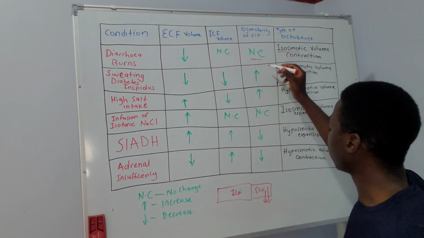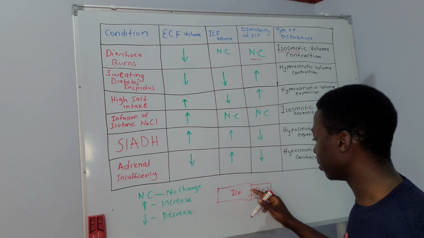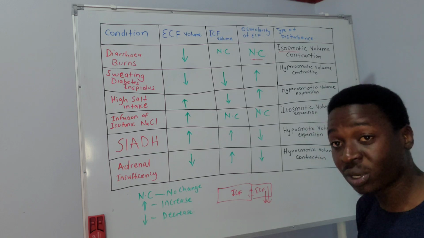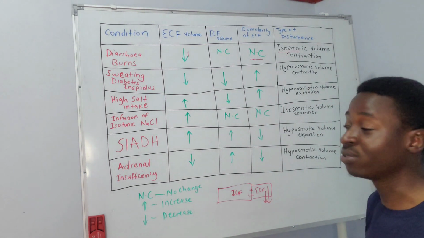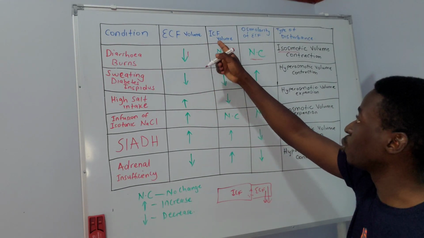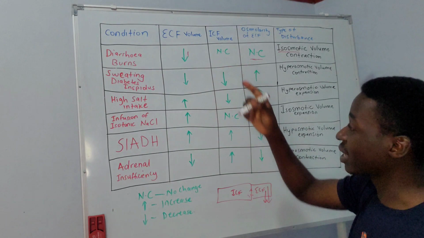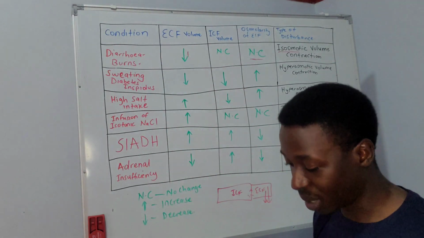No change in osmolarity, so we don't expect exchange of fluid between these two compartments. But because of extensive fluid loss, we expect a decrease in the extracellular fluid volume. And because there is no fluid shift between these two, there is no change in the ICF. Same thing for burns, they take the same category.